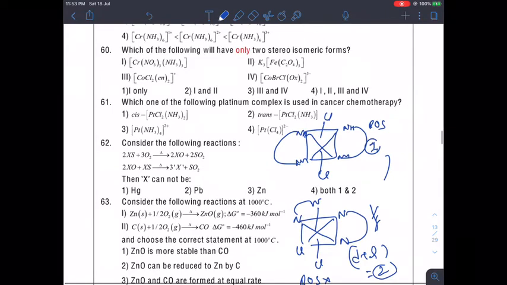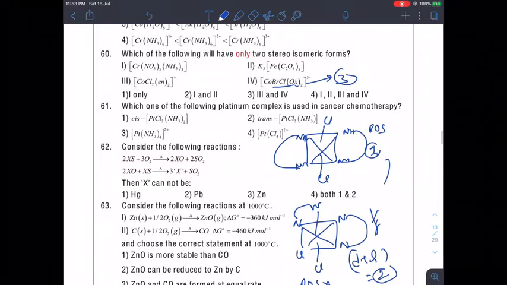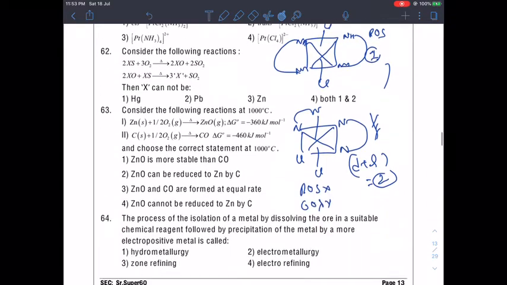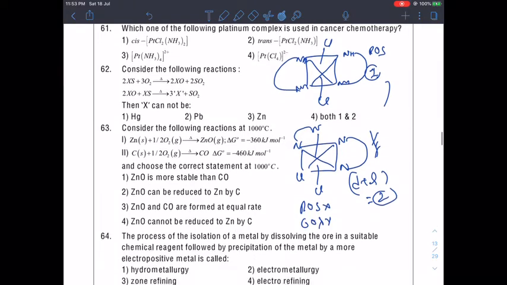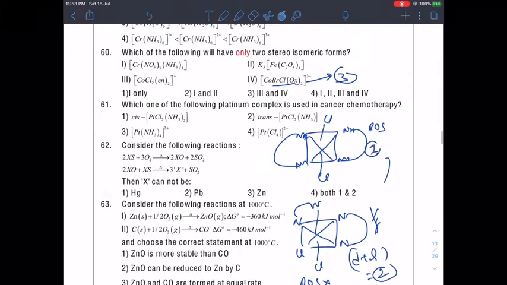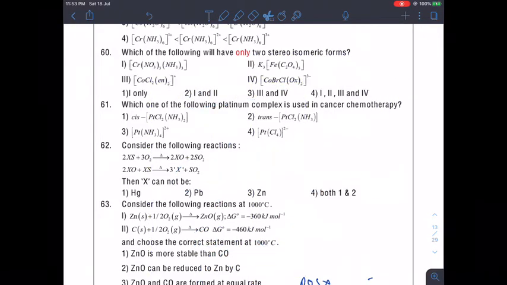And similarly you can see here also in the same way we have 3 isomers, but they are asking only 2 stereoisomers. Answer will be 1 and 2. And if you look at the option which has 1 and 2, it is this one. So the correct answer will be 2.